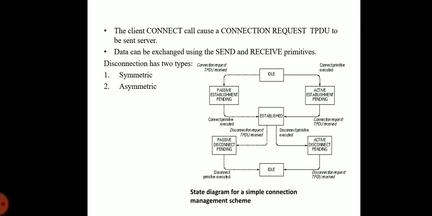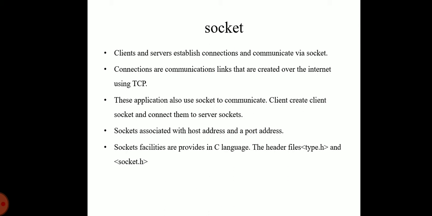Now we are going to discuss the socket. The client and server establish connections and communicate via a socket. A socket is the endpoint of internet communication. The connections are communication links that are created over the internet using TCP. Some client and server applications are also built around the connectionless UDP, the User Datagram Protocol. These applications also use sockets to communicate.